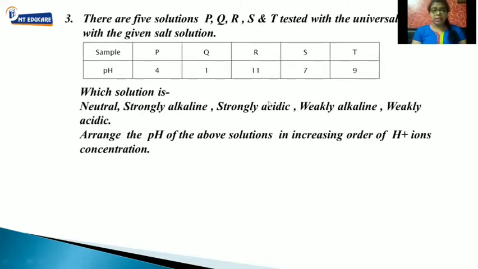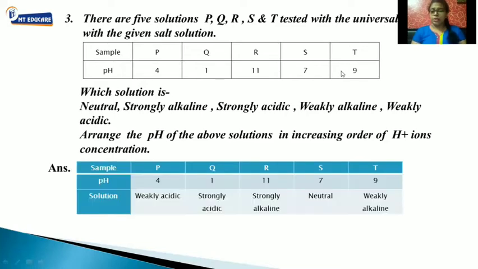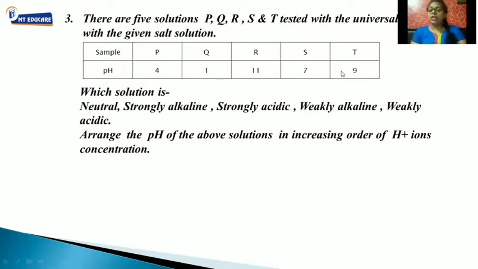This is the actual activity based question. Students, five solutions are given to you: P, Q, R, S, and T, tested with a universal indicator. Universal indicator is the indicator which we use to determine acidic, neutral, or basic solutions.